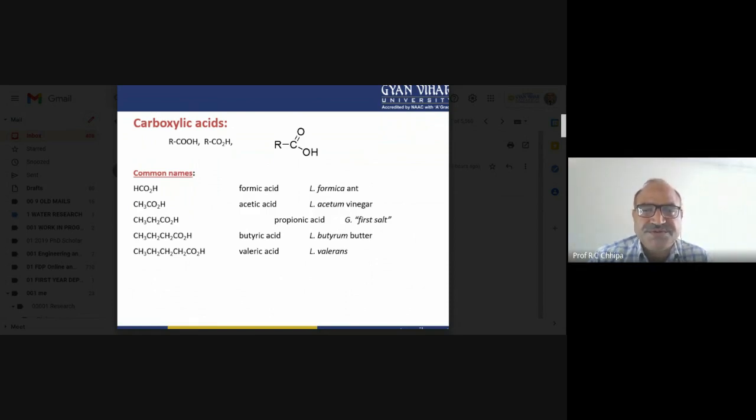Then ethane, C2H6, and C2H5 will be the ethyl group. Ethane, alkane, alkyl. Ethane, ethyl. Propane, propyl. Further, there is also the isopropyl group.